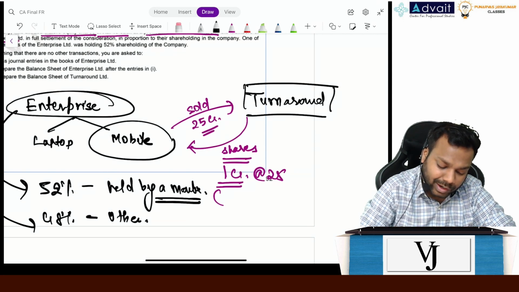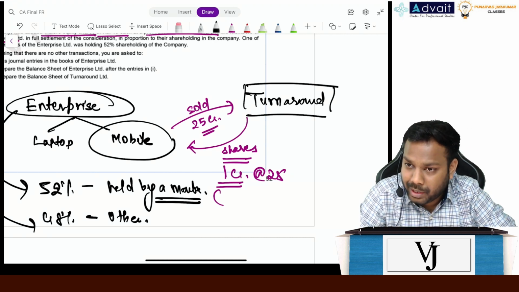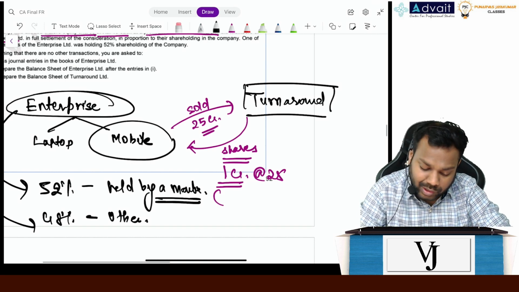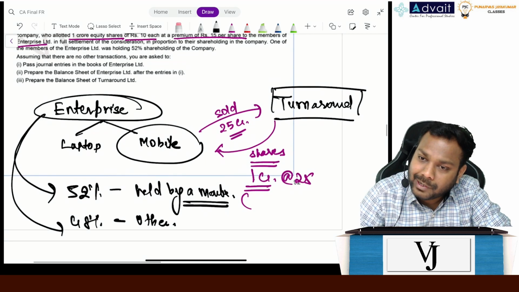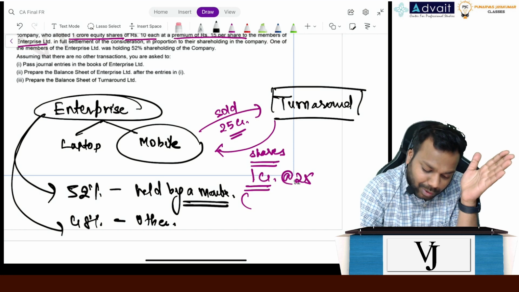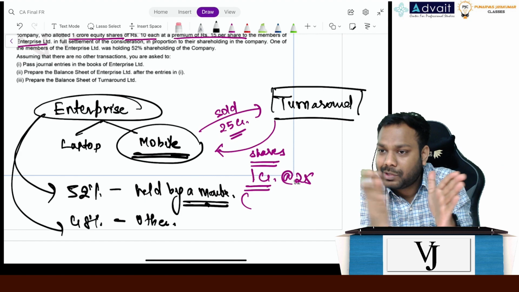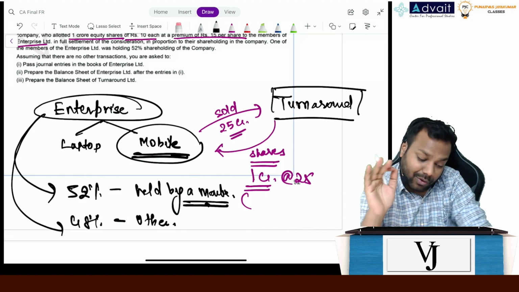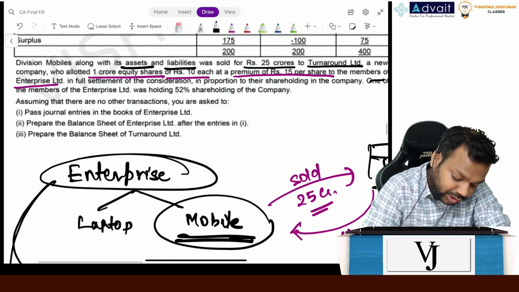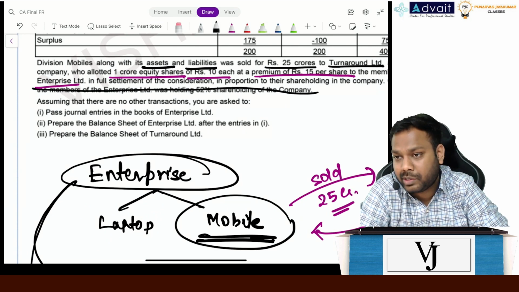Initially, the mobile division was controlled by this member, right? Now, after transfer to Turnaround Limited, again 52 lakh shares out of 1 crore shares of this division are held by this member itself. So, whether before or after acquisition, the mobile division was controlled by this member, right? So don't you think it's a common control transaction? It's a common control transaction, right? Now, if the question would not have mentioned this line, this question would not be a case of common control transaction, right?